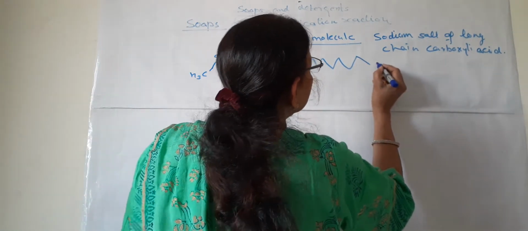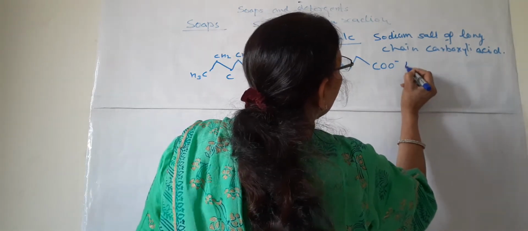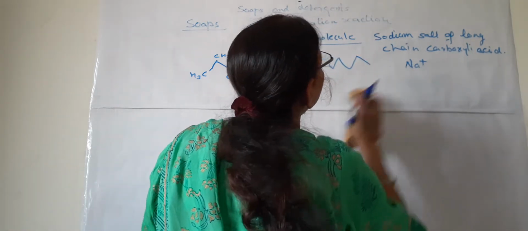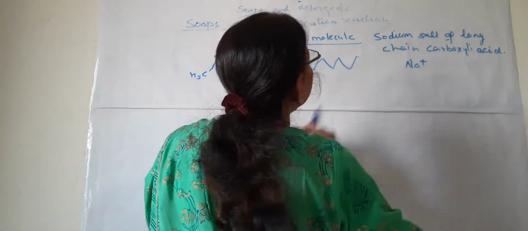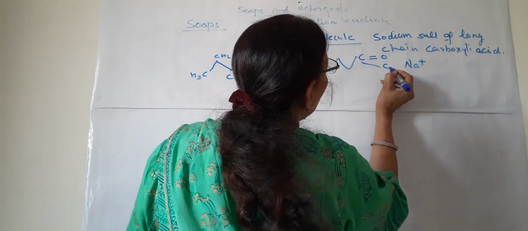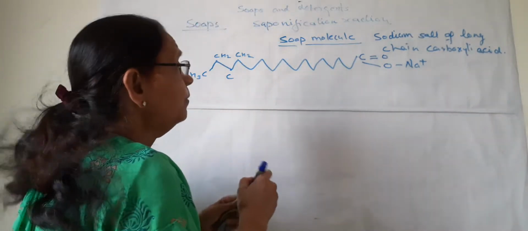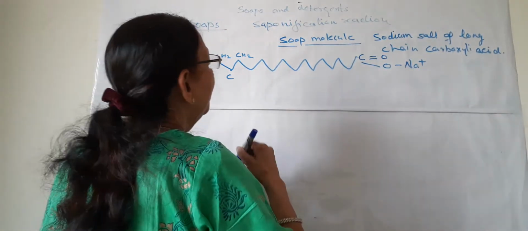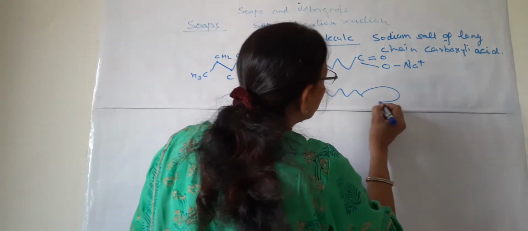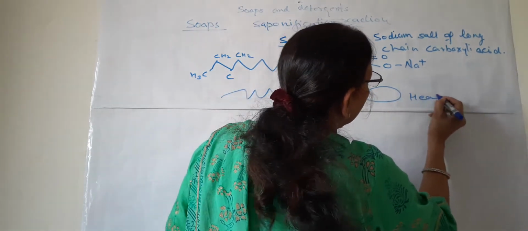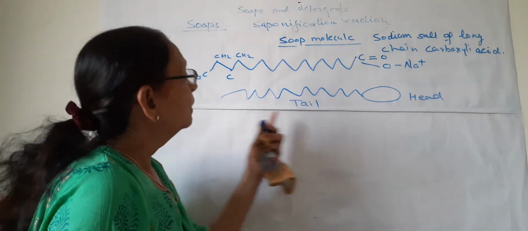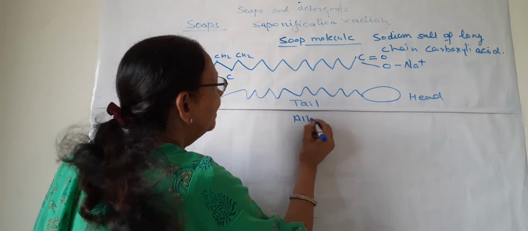On this end is COONa, or we can write it like this: C double bond O, O and Na. We can also draw it like this. This end we can show as the head of the soap molecule, and this is the tail of the soap molecule. The tail is formed of the alkyl group.